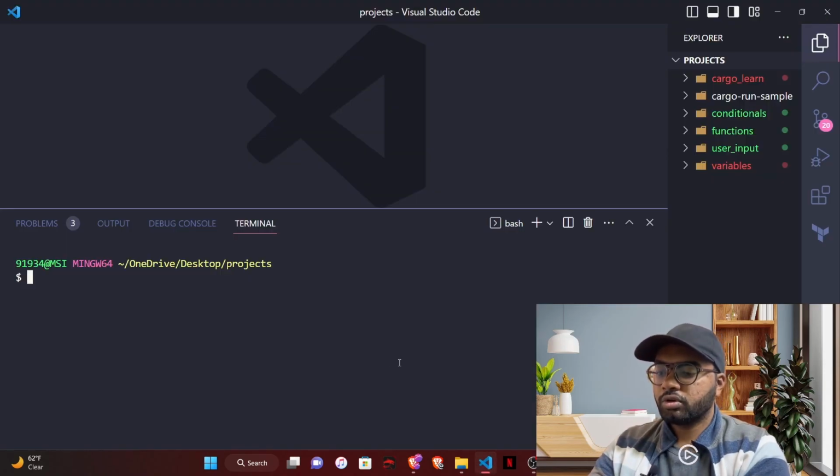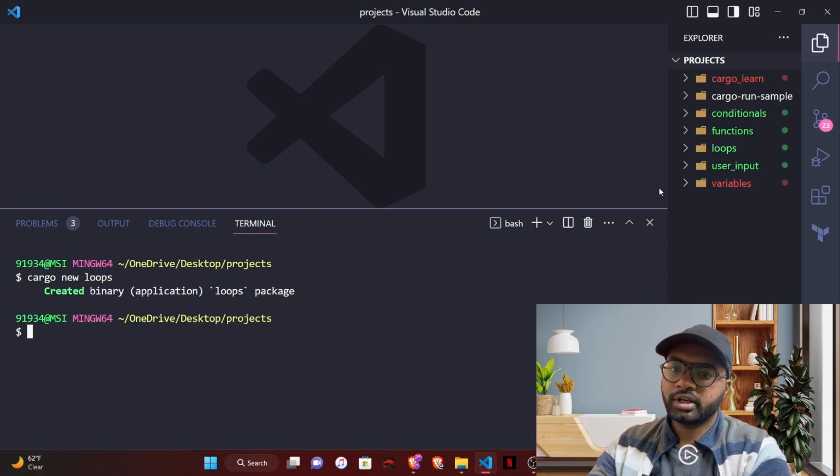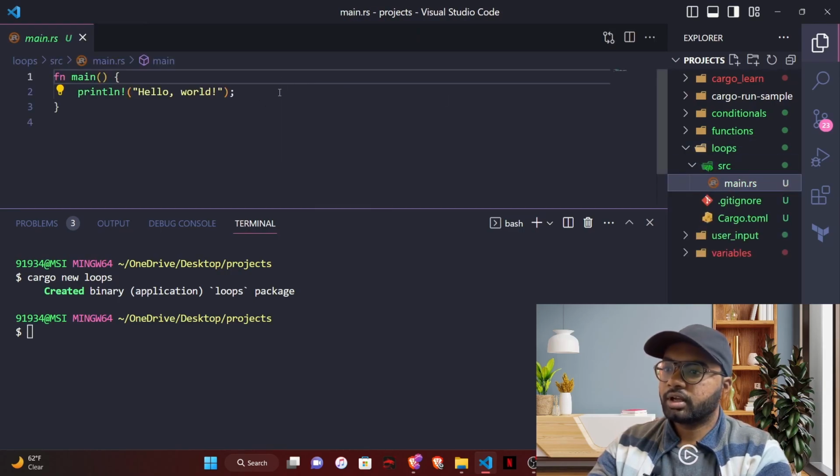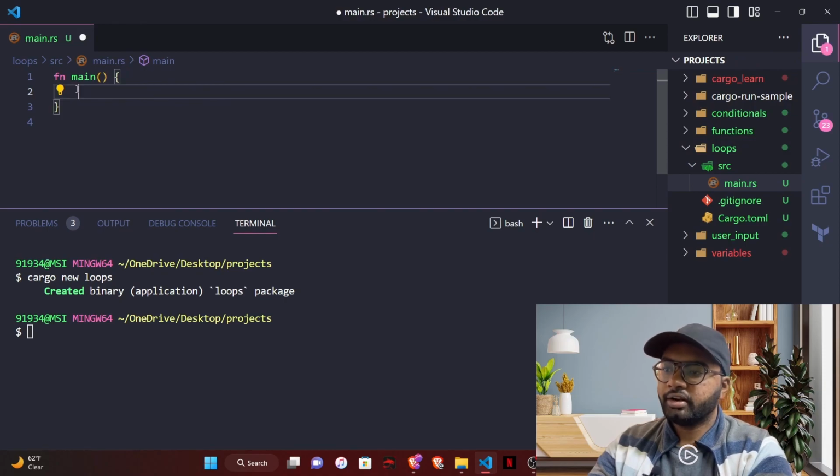Let's write some code because that's the best way to illustrate loops. I'm inside my code editor, and inside the projects folder, now I'm creating a new project using the cargo new command, and this is named loops. I'm creating it, so it's created, and I'm opening the main.rs file. I'm removing this println hello world.